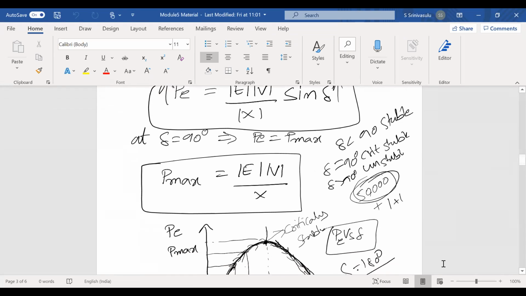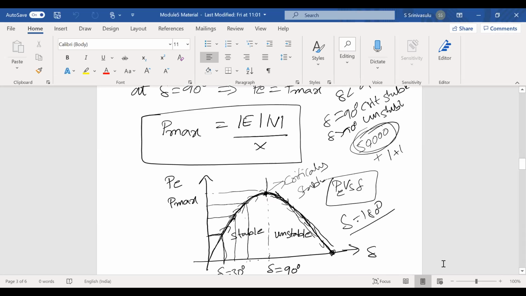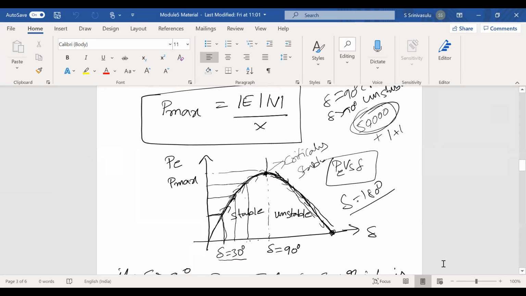Beyond this limit, what happens when delta increases? P starts decreasing. You see in the graph also, when delta is increasing, P is decreasing. When delta is increasing and PE is decreasing, it means the system is not responding. The system goes to an unstable form.